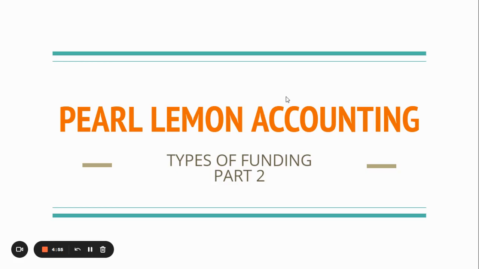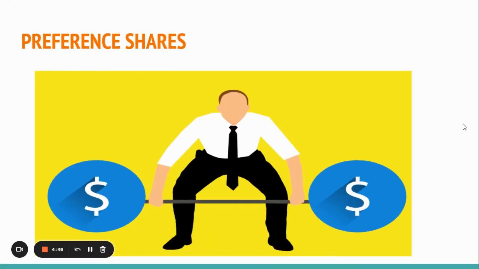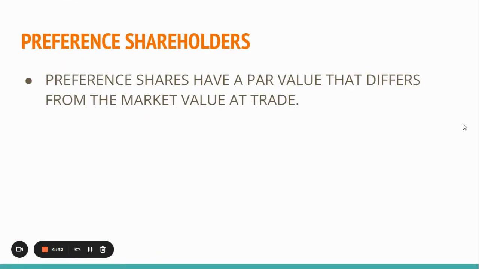My name is Destiny, and today we'll be focusing on types of funding, part 2. The video today will be discussing preference shares. Preference shares have a par value that differs from the market value at trade. So owners can use preference shares to obtain additional funding.